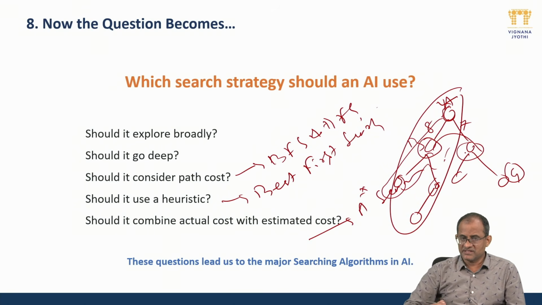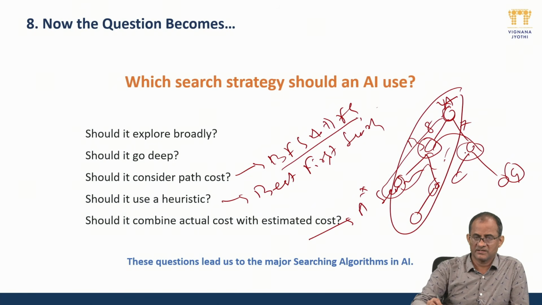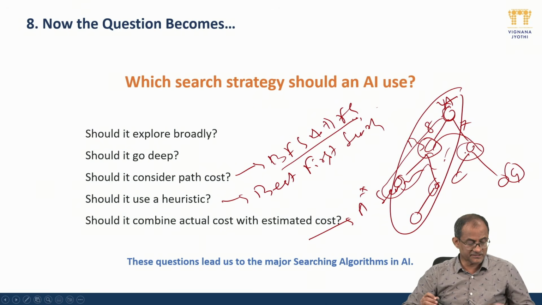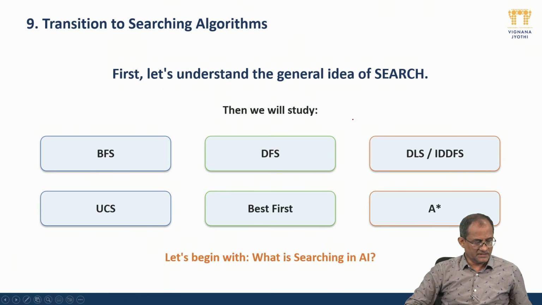Fine. So now it's a big question that leads to another question: which algorithm should I follow? Suppose for the same heuristic part, there are n number of algorithms. Or suppose BFS and DFS both are there. It comes under one category. Then which one will I opt for, BFS or DFS? That becomes a big question. Now, these are the algorithms that we have already discussed, with the names that have been given.